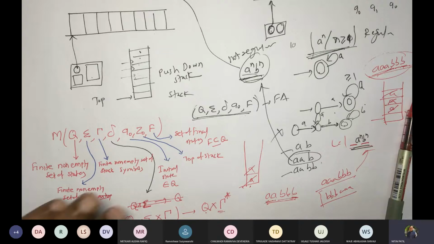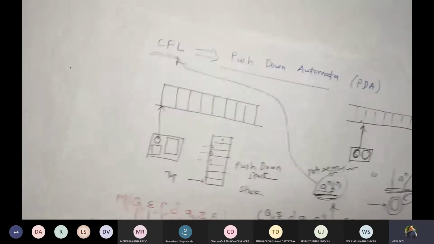See the definition. Now we'll start with the first example, same language. Now see carefully how I am solving it.